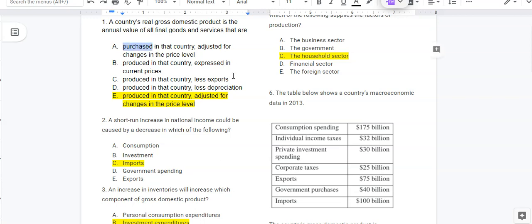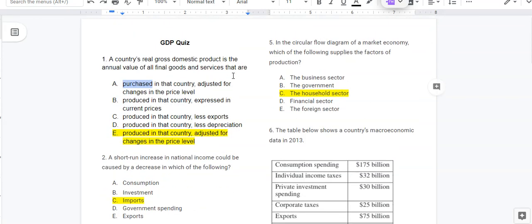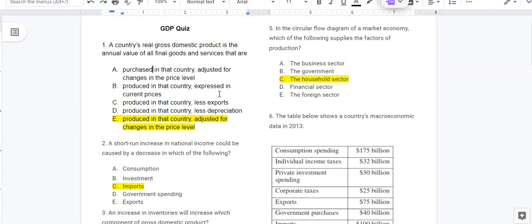GDP doesn't count what's being purchased. It counts what's being produced. The P in GDP stands for gross domestic production, not gross domestic purchases.